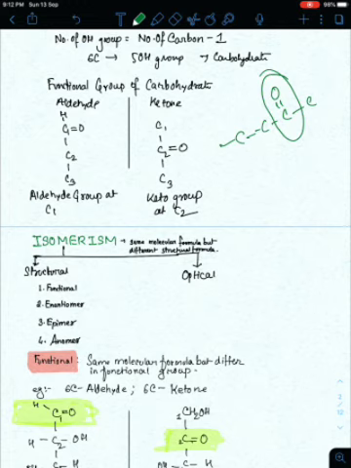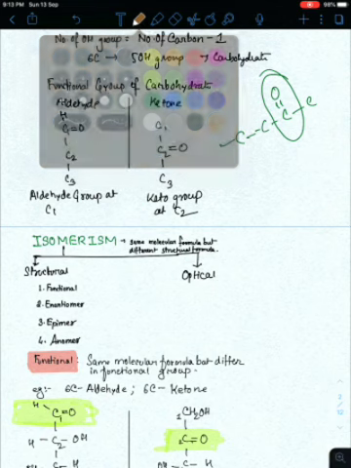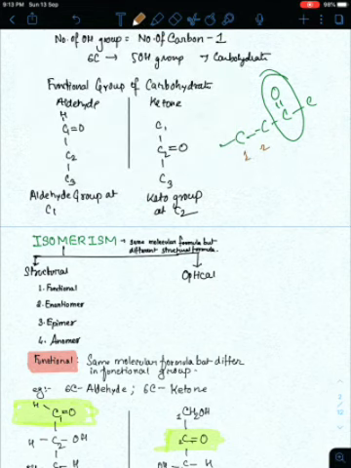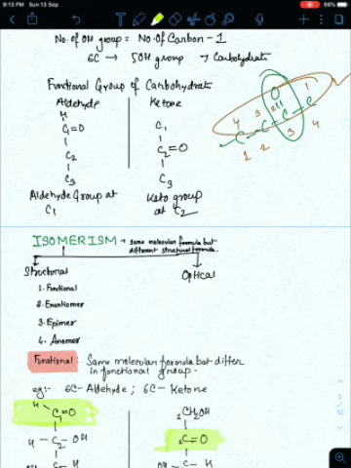Now to number a ketone group, as per the general chemistry rule, you should start numbering from the terminal position which gives the ketone group the earliest position. I mean to say that if you number from here 1, 2, 3, 4, and if you number from here 1, 2, 3, 4, this numbering is correct. Why is it correct?